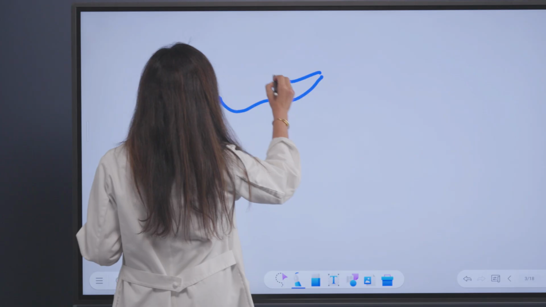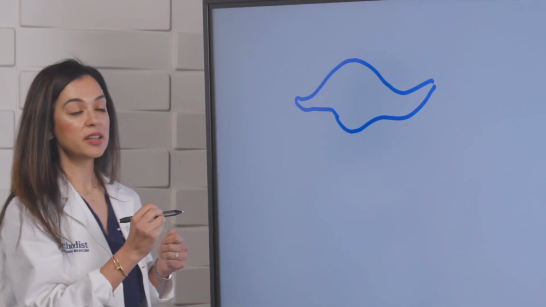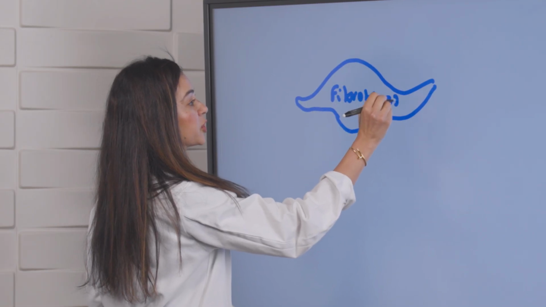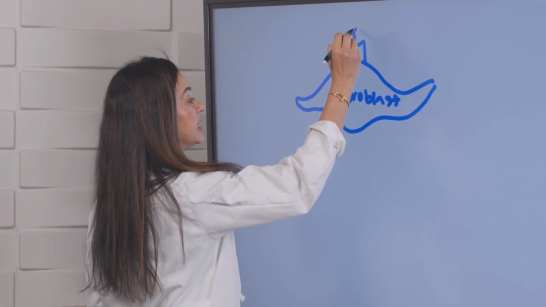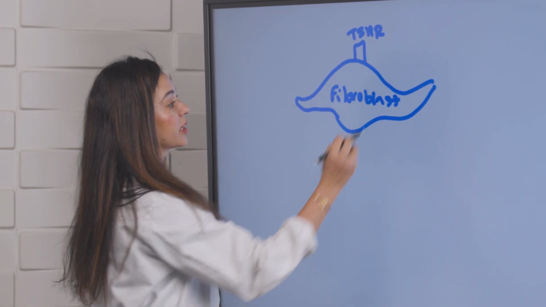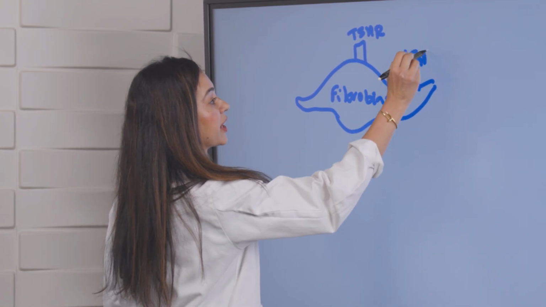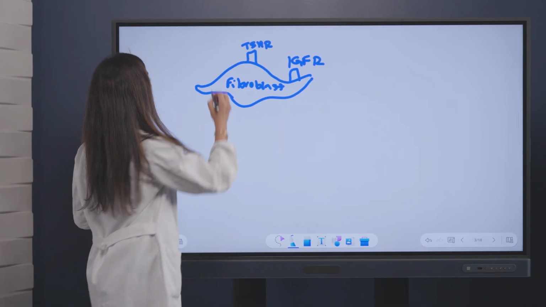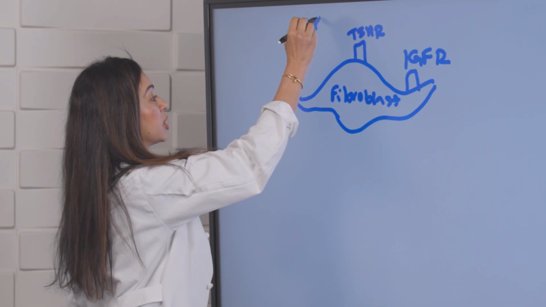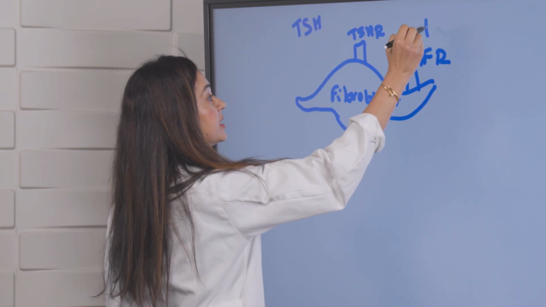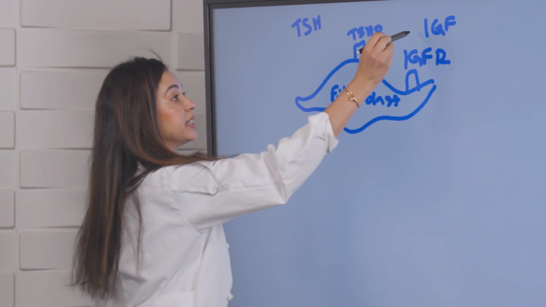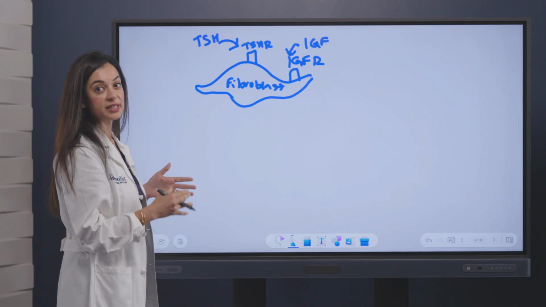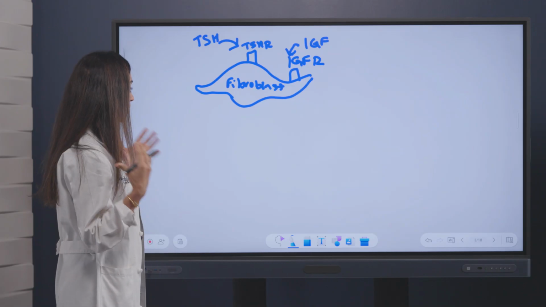So we have orbital fibroblasts in the orbit. And on these orbital fibroblasts, we have receptors. We have the TSH receptor, as well as the insulin-like growth factor receptor. And in autoimmune thyroid conditions, we have the circulating antibodies, the TSH antibody, as well as the insulin-like growth factor. And both of these can bind to these receptors on the orbital fibroblasts. Now, when this binding happens, then what?